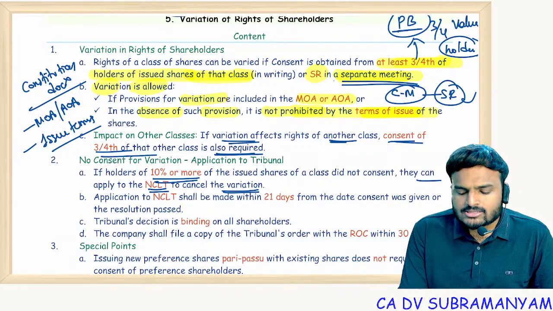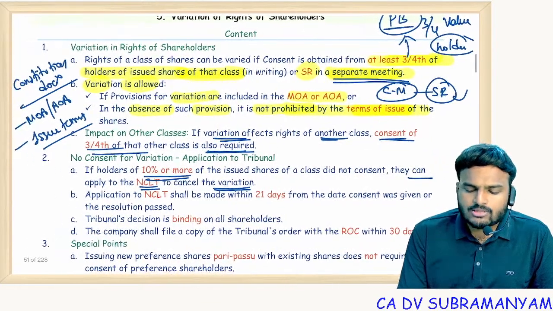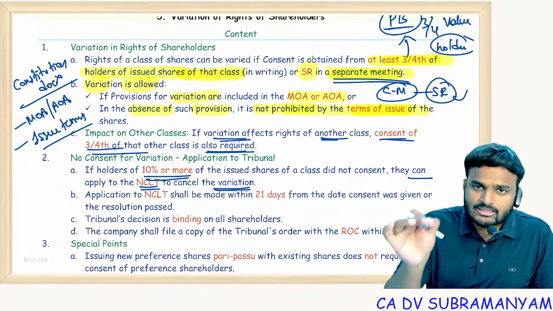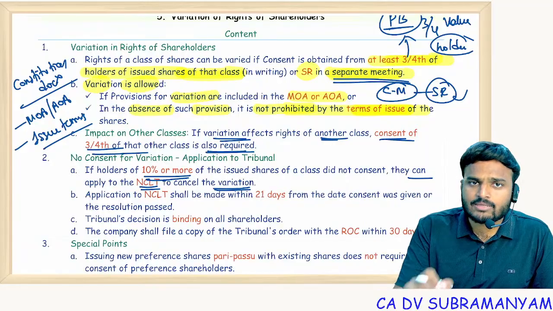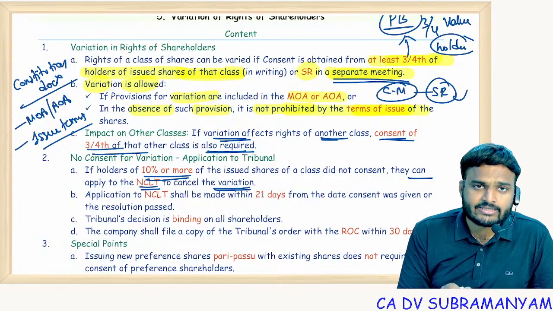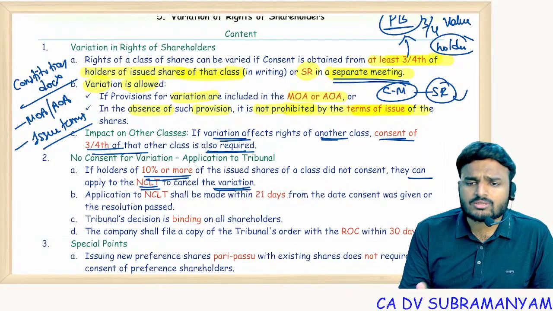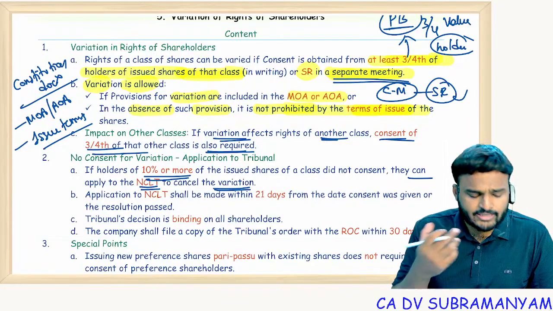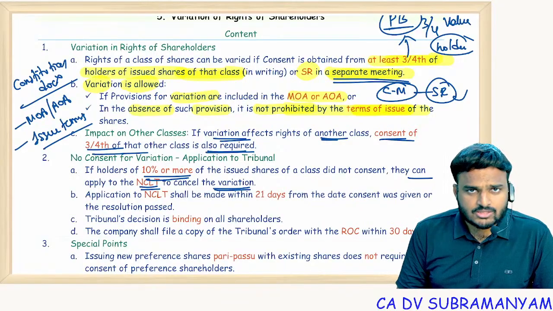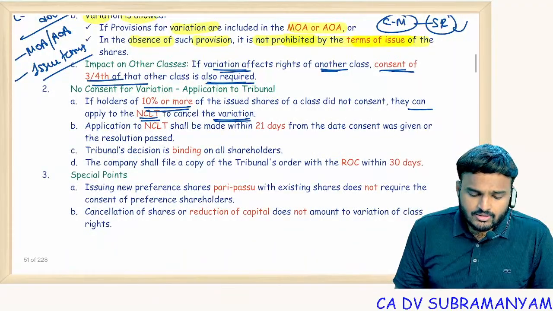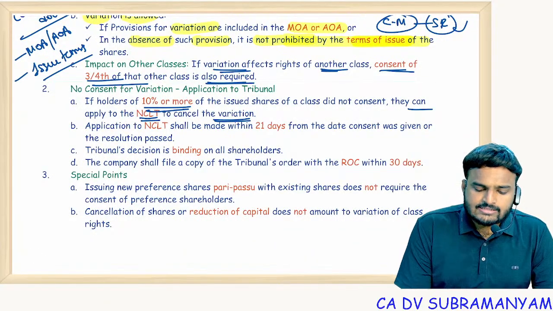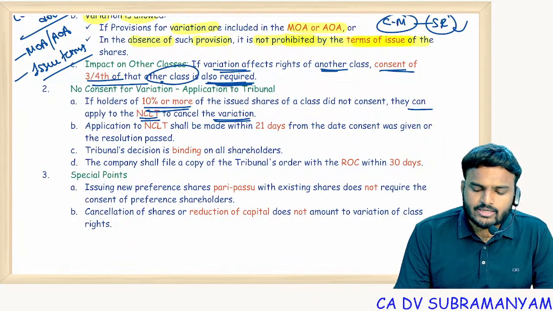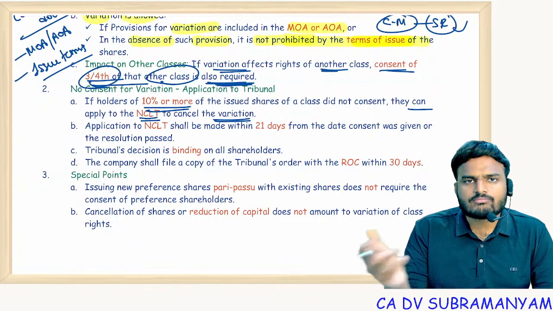Sir, how much consent should I get? If postal ballot is applicable, holders representing 3/4 of the class capital must give consent in writing. If postal ballot is not applicable, conduct a class meeting, that means a separate meeting, and get a special resolution. If variation is affecting the rights of another class, then consent of the other class is also required. How much consent? 3/4 in value of the other class.